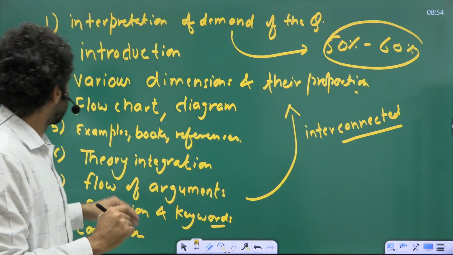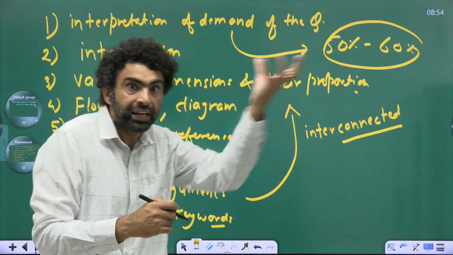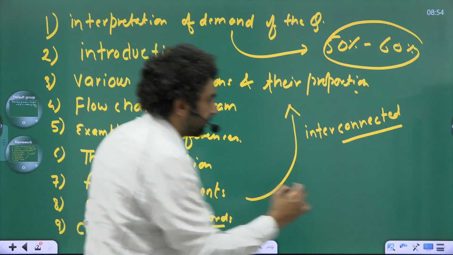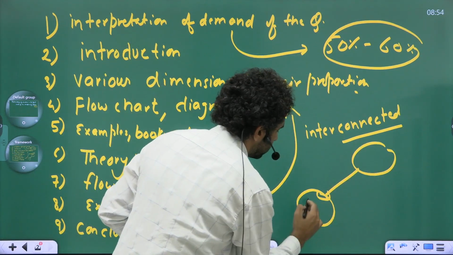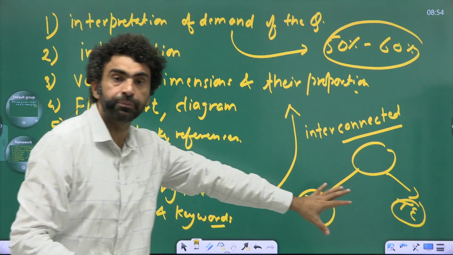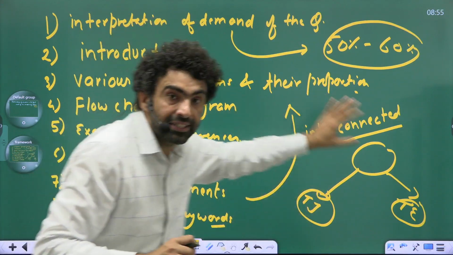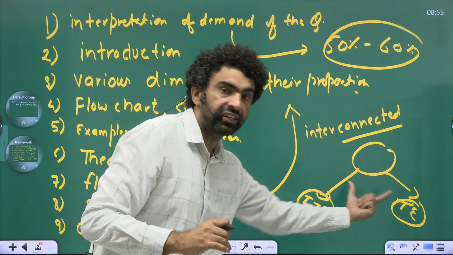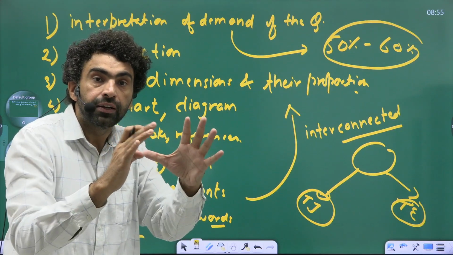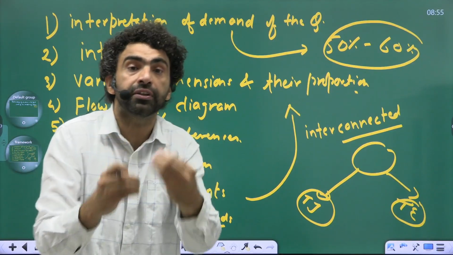Remember this thing. Then flow charts and diagrams, you have to bring that element. So while you are writing what is the main concern of Plato, creating a just and harmonious society, and then writing here theory of justice and theory of education, just this simple thing is going to give a clear idea to the examiner that the student knows what is the prime concern of Plato and how it is related with these two theories. This will give a clear idea, no confusion, nothing. Your content is clearly visible to the examiner. This is what he's supposed to see.